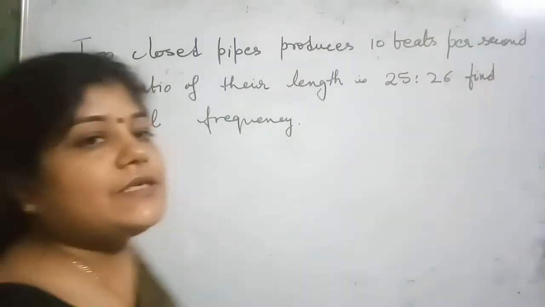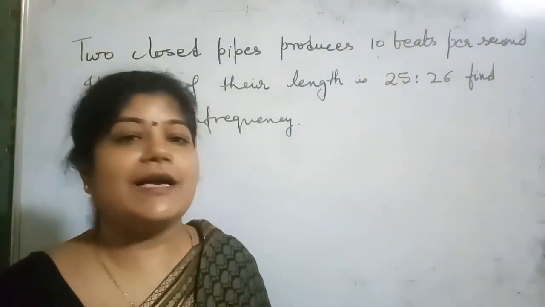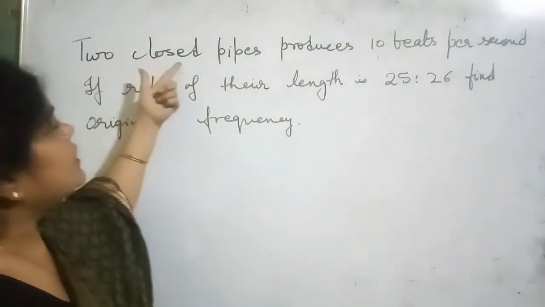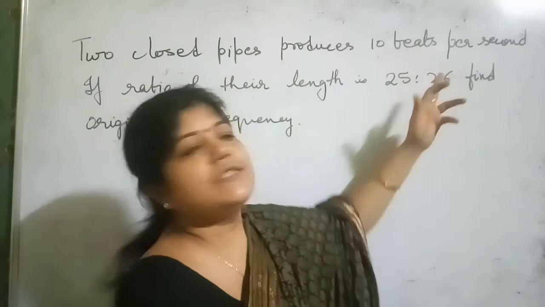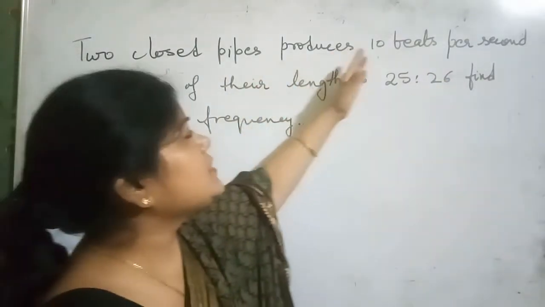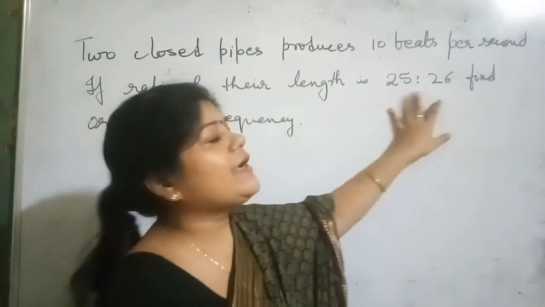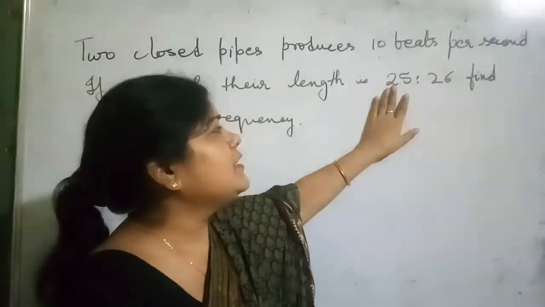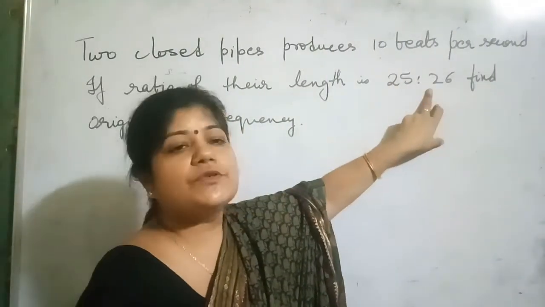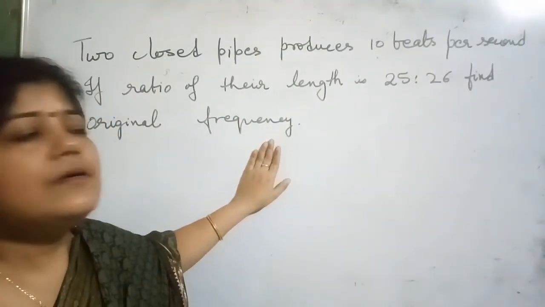Now I am going to discuss the type of pattern of the pipes where we have to find the beats produced in those pipes when they are tuned together. See just the question. There are two closed pipes which, when tuned together, produce 10 beats per second. If the ratio of their lengths is 25:26, we have to find the original frequency of both the pipes.